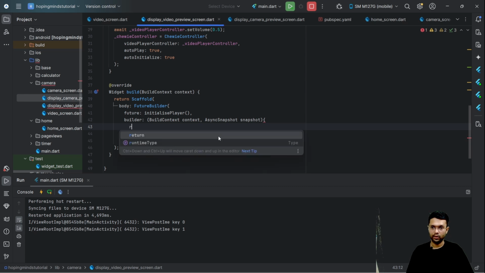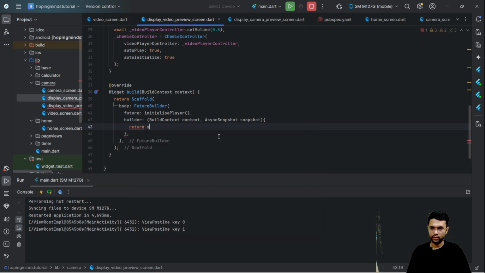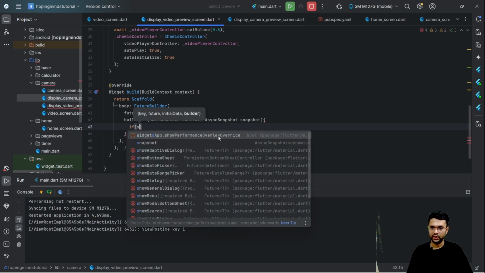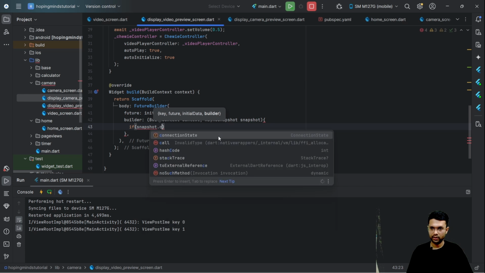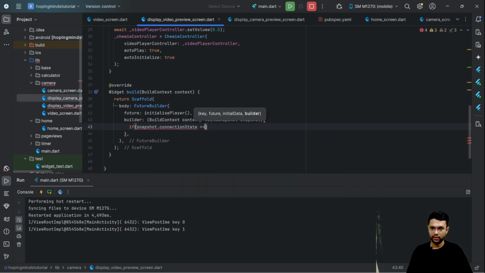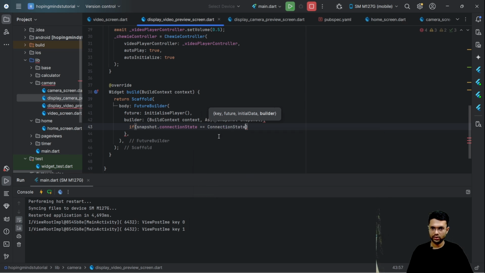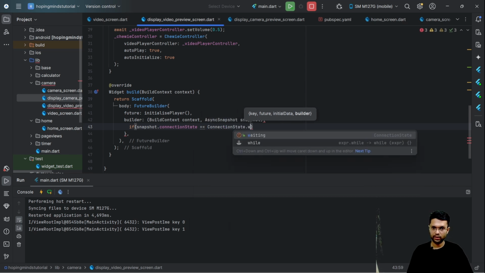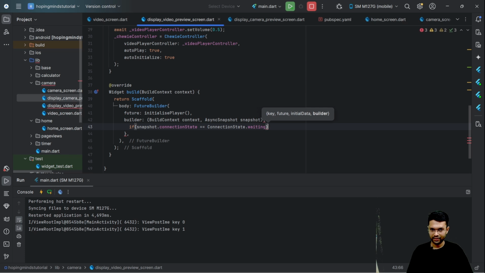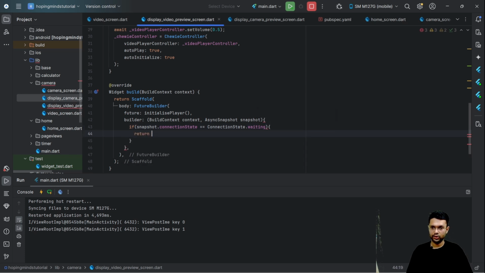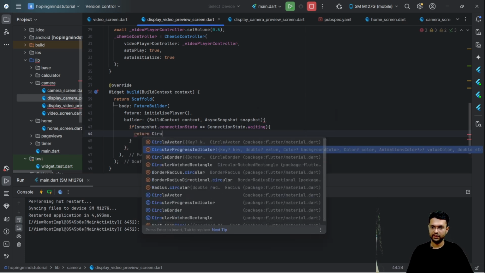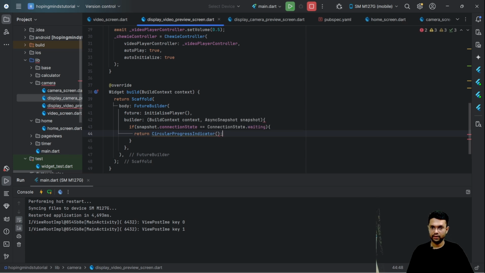Now, I'll put an if condition: snapshot dot connection state equal to connection state dot waiting. Then I'll show the loading symbol, and this loading symbol shall be displayed at the center of the screen.